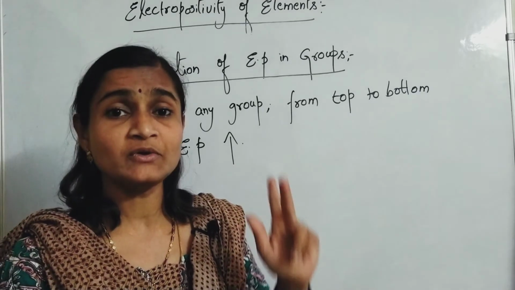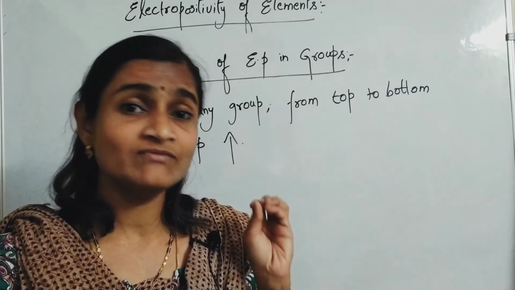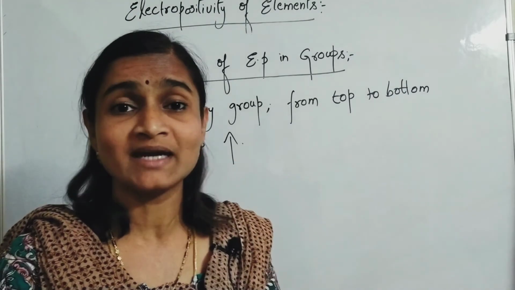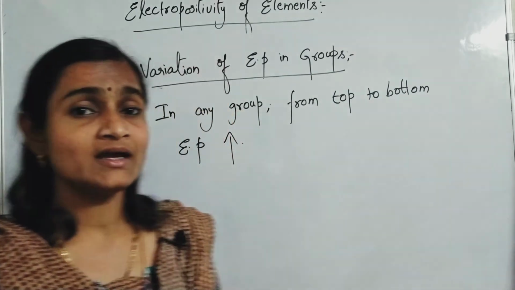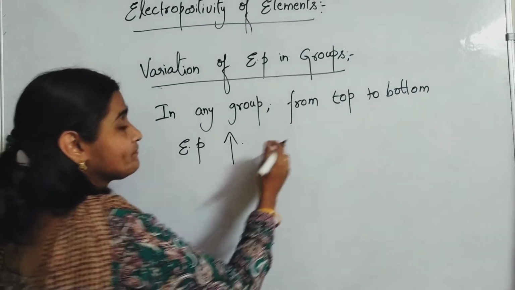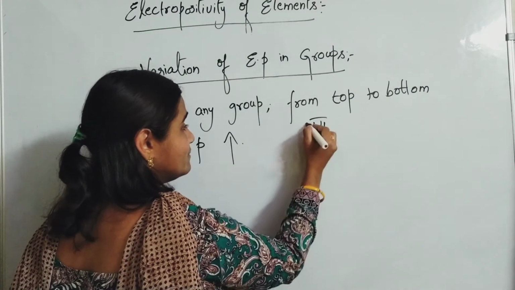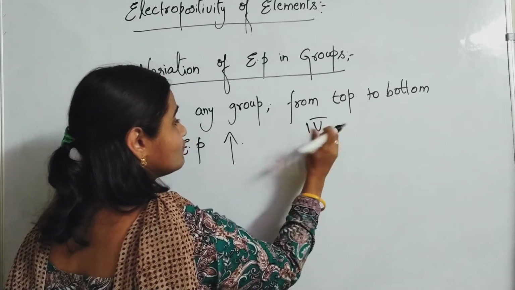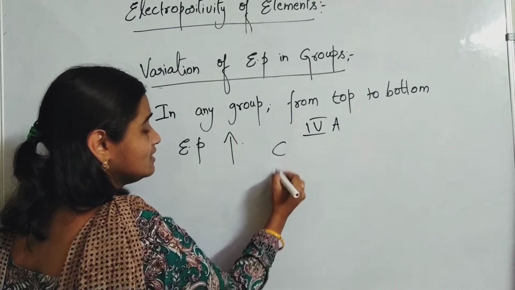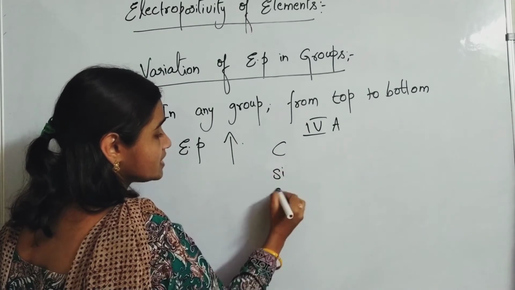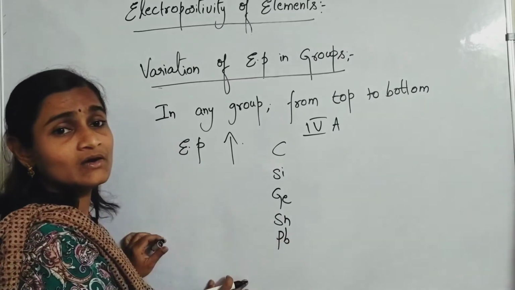Any group you take. Of course, in 1A group and 2A group, all elements are metals, except that in 1A group, hydrogen is not a metal. That point we have also learnt. If you consider 4th A group, what are those elements?